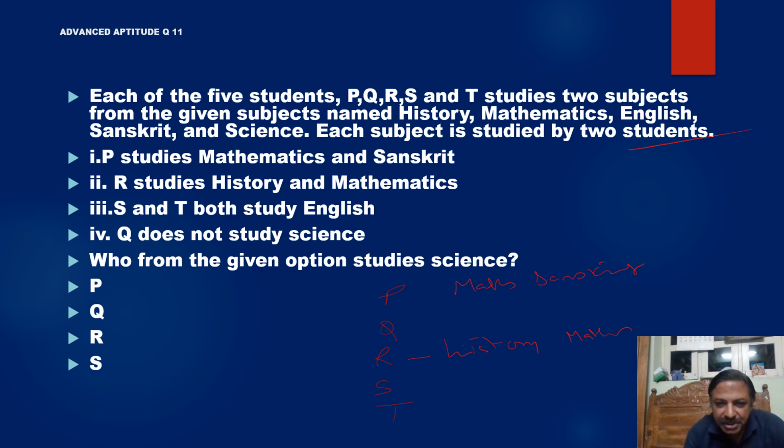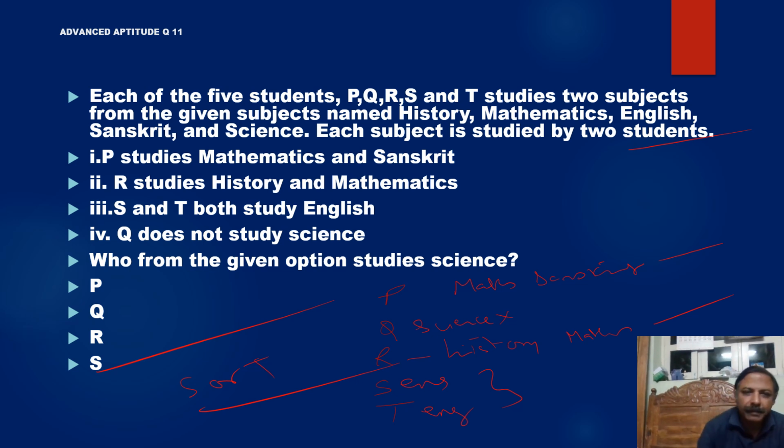S and T study English. S will go for English, T also will go for English. Q does not study science. Then who will go for science? Two subjects are over. Q does not study it, so it is either S or T, which must be the answer. But here we have only one option, so I'll go for that. It's very simple and very clear.